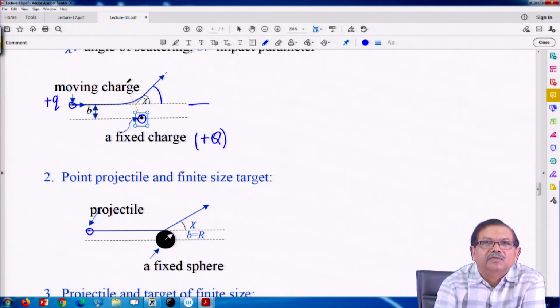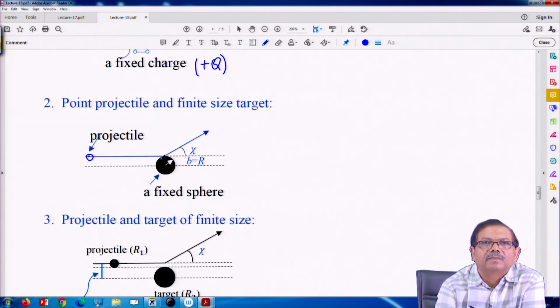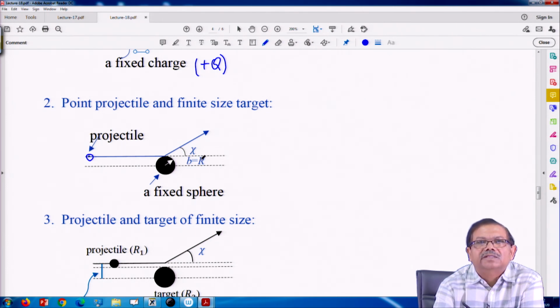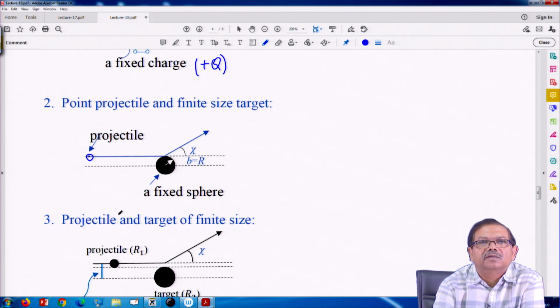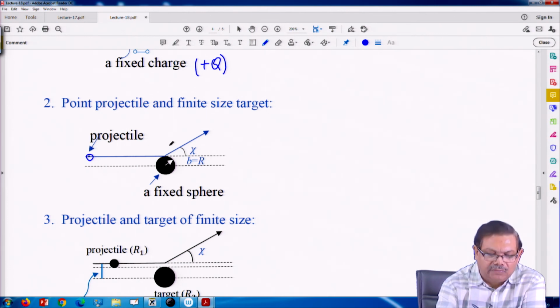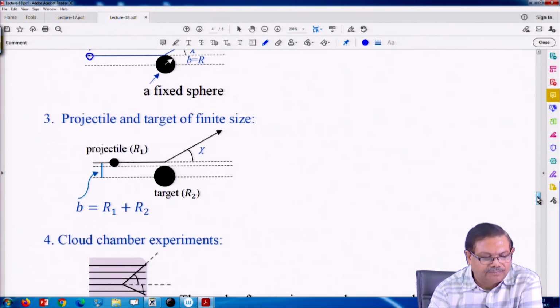If it is farther away, the angle of scattering would be less. So, B is a parameter that does affect. In this case, if B is less than or equal to r, then its path would be deviated. If it is thrown and passes close to this ball, but a little away, then it will pass through undeviated.